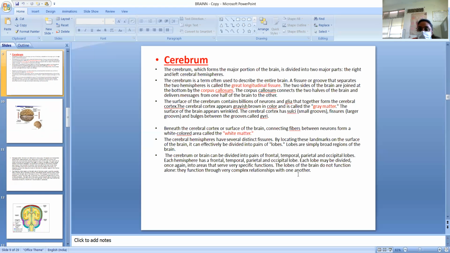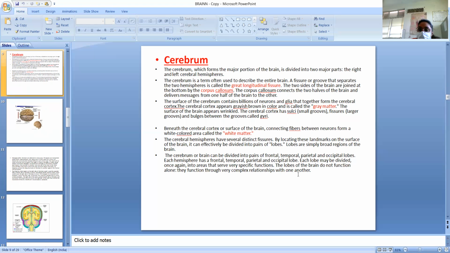So the corpus callosum is the structure that joins the two parts of the brain, the right and left. The corpus callosum connects the two halves of the brain and delivers messages from one half to the other. The surface of the cerebrum contains billions of neurons and glia that together form the cerebral cortex. The cerebral cortex appears grayish brown in color and is called the gray matter.